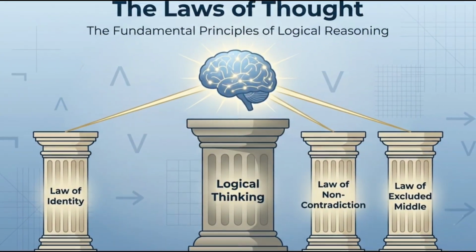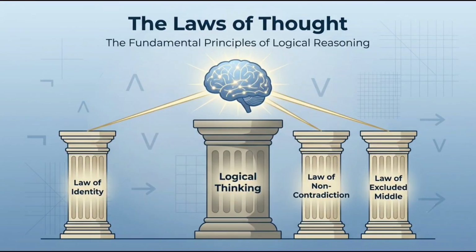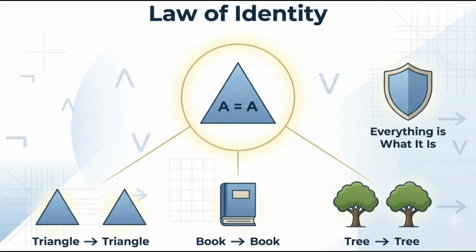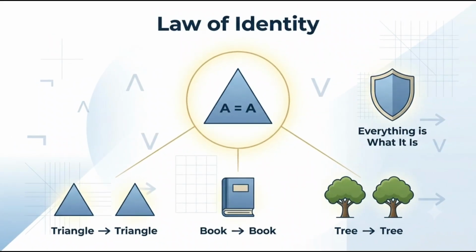To reason correctly, logic follows certain fundamental principles called the laws of thought. These laws provide the foundation for all logical thinking and argumentation. The first law is the law of identity. It states that everything is identical to itself. In simple words, a thing is what it is. For example, a triangle is a triangle and a book is a book. Every object or idea has its own identity.